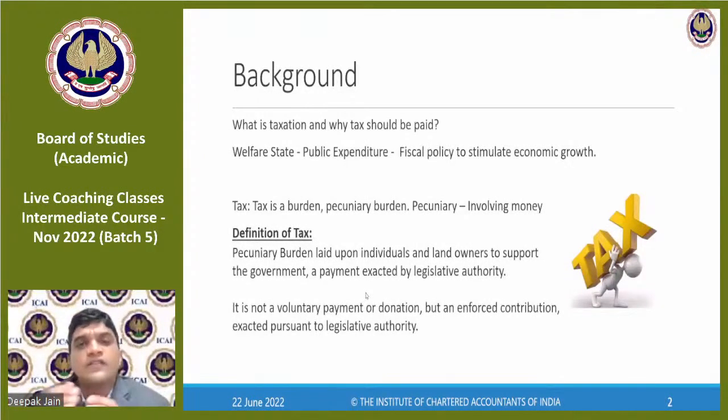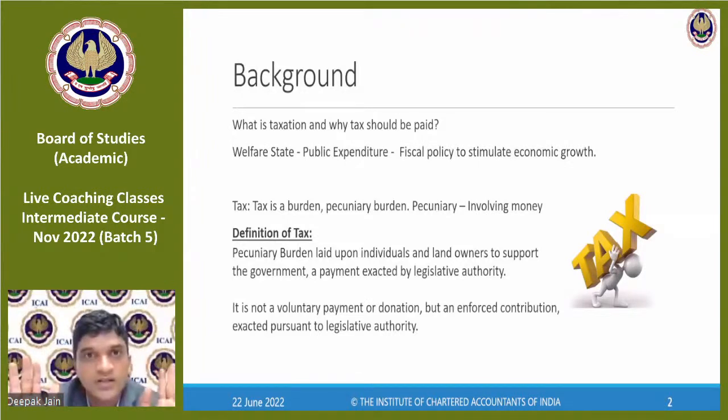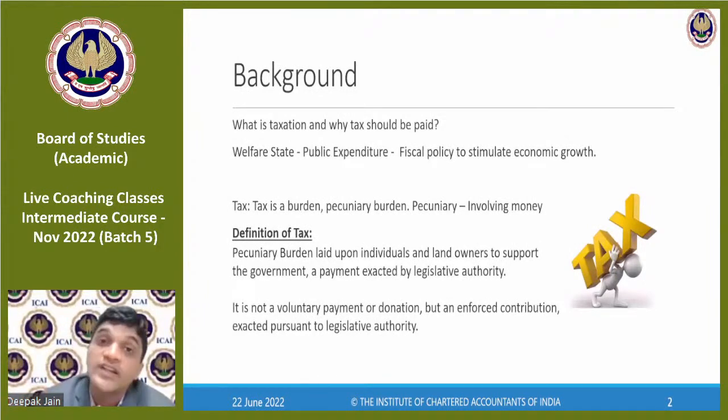Now, what is the definition of tax? First of all, what is in your head? That is tax. Tax is a burden. Yes, they've said tax is a burden. What kind of a burden? It's a pecuniary burden, which means it involves money, wherein you have to pay something in money for whatever you have earned. So whenever you earn, whenever you get any income, either in cash or in kind, still you need to pay taxes on that. So taxation is a pecuniary burden. For any income, you have to pay tax on that. Okay, so tax is a burden, which is a pecuniary burden.